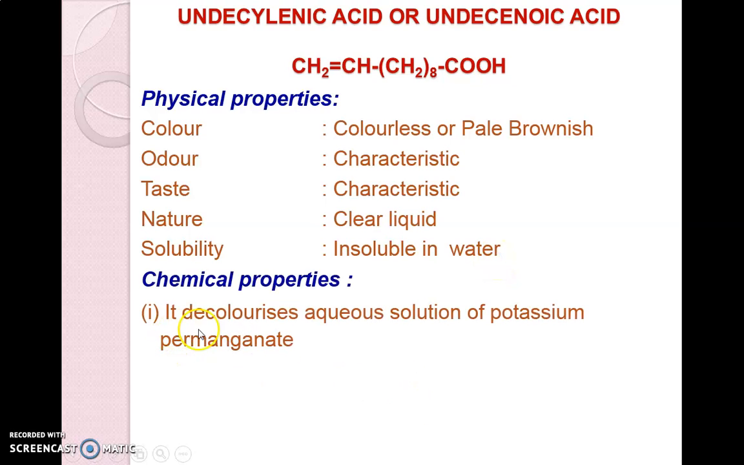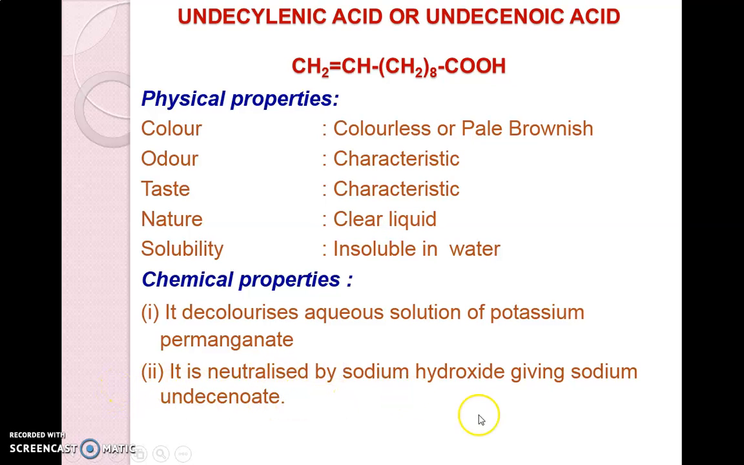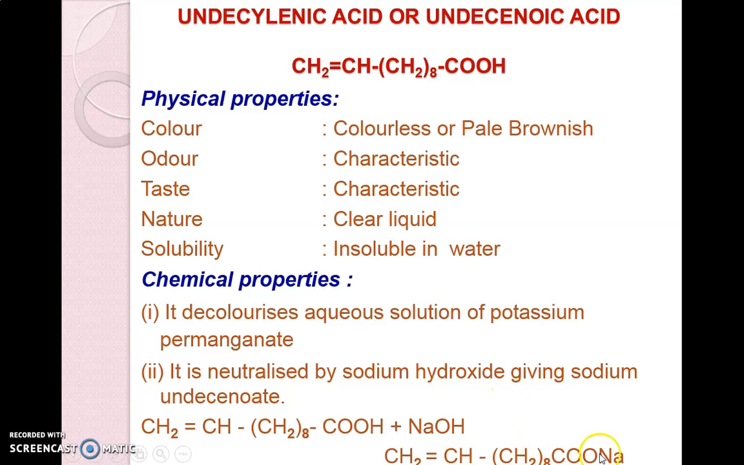Next, the chemical properties: it decolorizes the aqueous solution of potassium permanganate. This is a popular test to check unsaturation. As it contains unsaturation or a double bond, it shows the test for unsaturation by decolorizing the aqueous solution of potassium permanganate. It is neutralized by sodium hydroxide to give sodium undecenoate. Means when undecylenic acid is treated with NaOH, sodium hydroxide, it gives the sodium salt of undecenoic acid, simply a sodium salt.